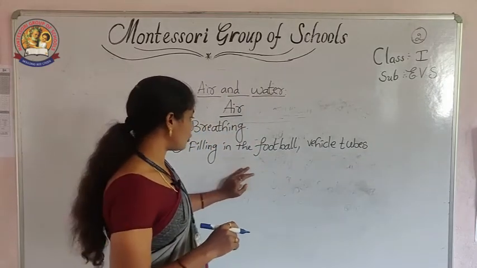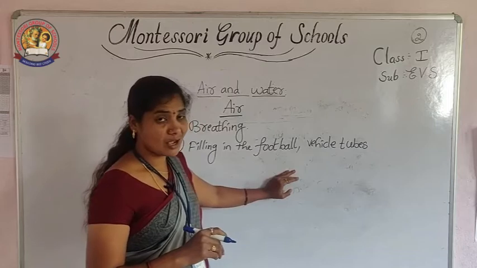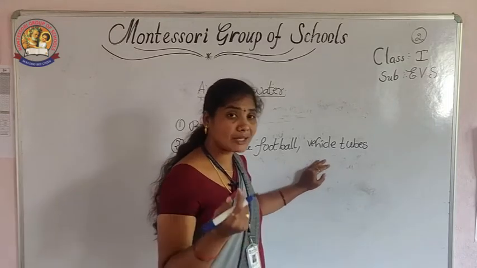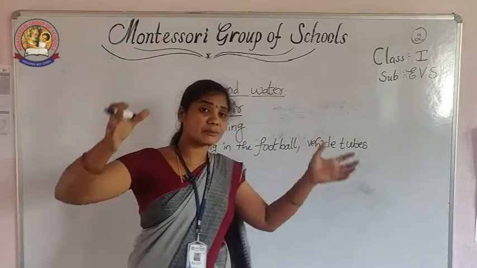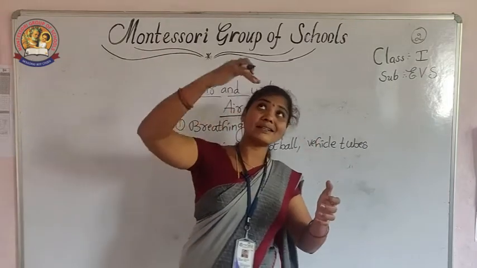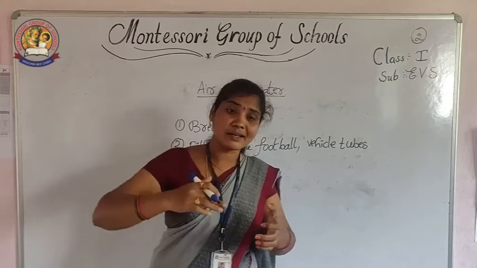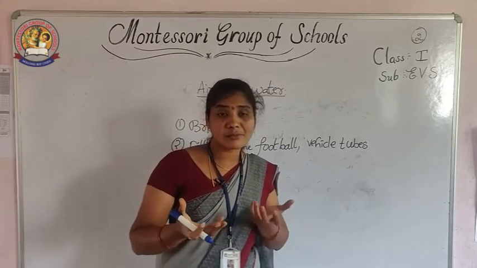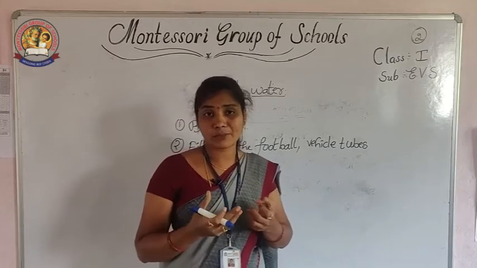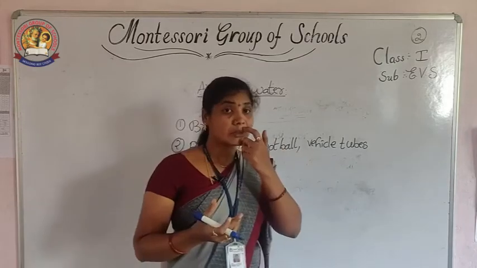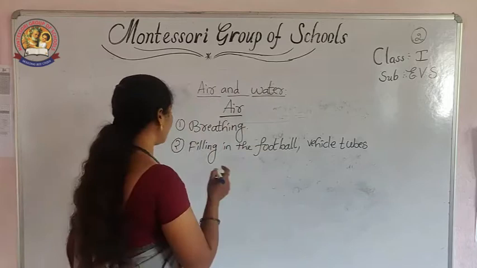Parachutes also are filled, like a big balloon. The big balloon is flying in the sky. Why? Because it is also filled with air. So for filling the tubes and such purposes, air is useful.